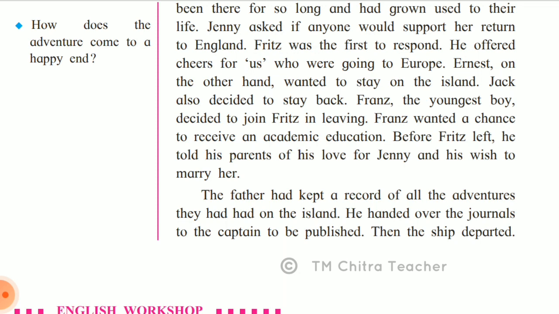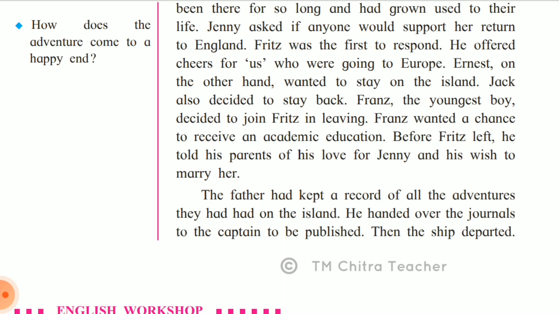Franz, the youngest boy, decided to join Fritz in leaving. He decided to go back to England because he was willing to do his further studies. So Franz wanted a chance to receive an academic education. Before Fritz left, he told his parents of his love for Jenny and his wish to marry her. So before he left the island, he took permission from his parents and proposed his love, and took permission for marriage, and then they both left from New Switzerland.